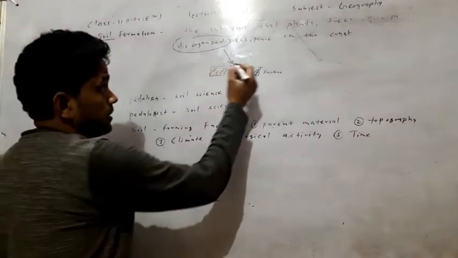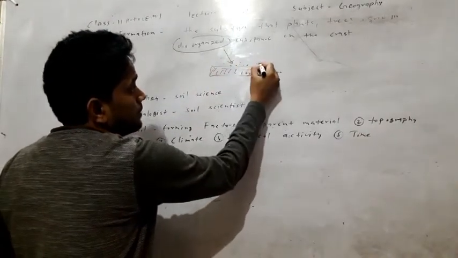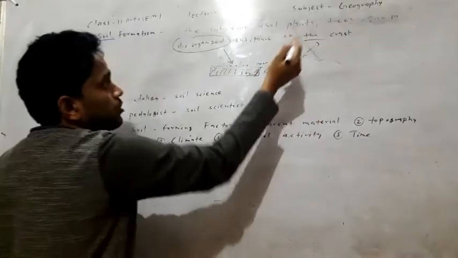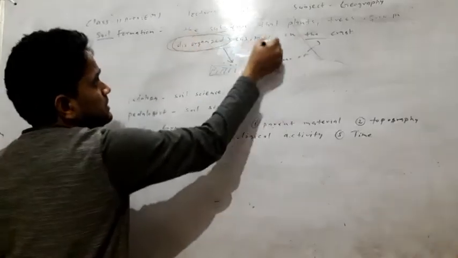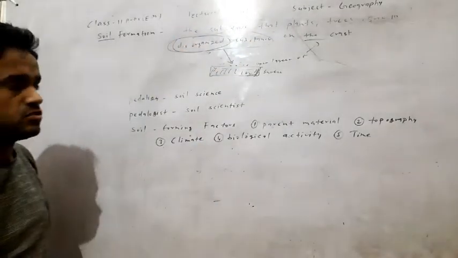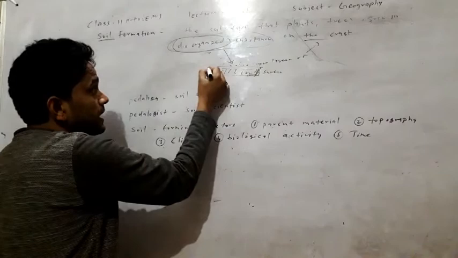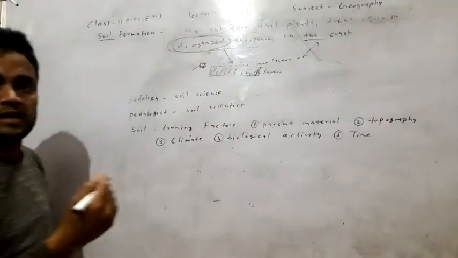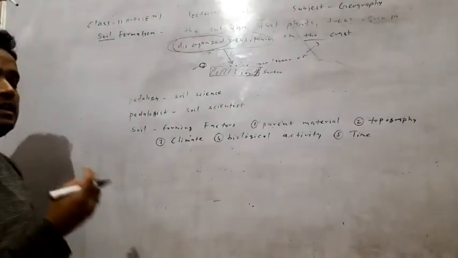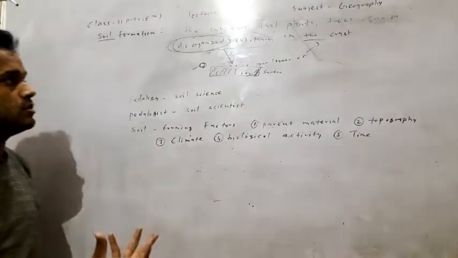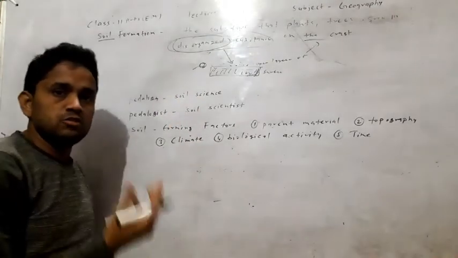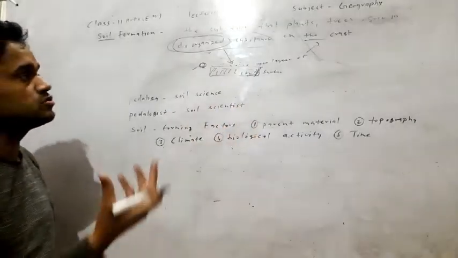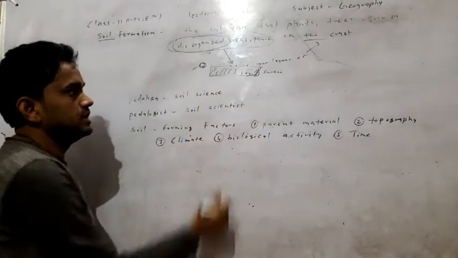The upper layer of the crust, where the substance is disorganized. Where it is not disorganized, where it is joined together, it is called stone and rocks. But where it is disorganized, बिखरे हुए होते हैं, scattered होते हैं, that is known as soil. जो crust का upper part, where the substance is disorganized and scattered, that is known as soil.